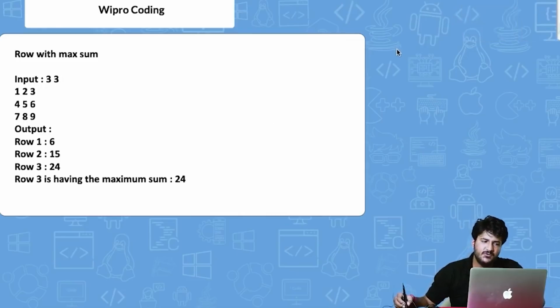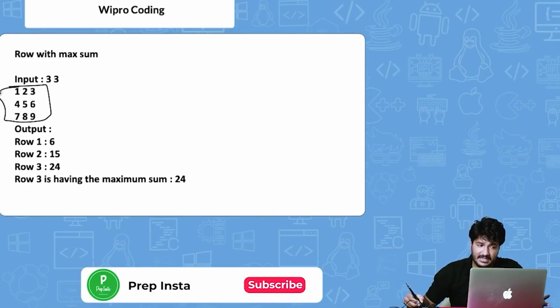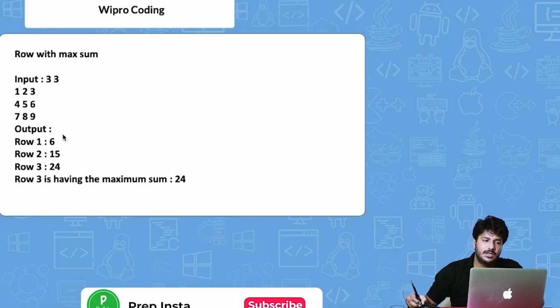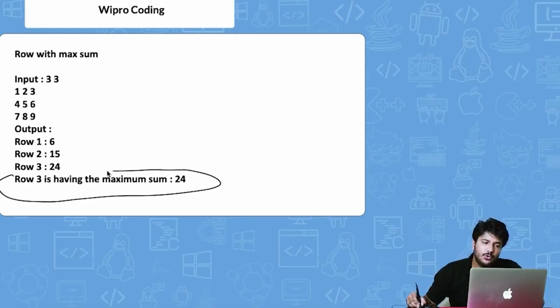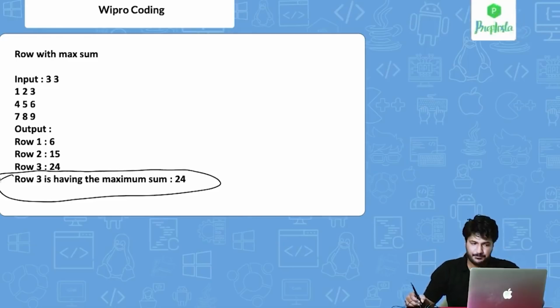So the first input will be this, and then you will input the array itself from the user or from the compiler itself. And then what you have to do is first print the sum of each row. So 1 plus 2 plus 3 is basically 6, correct? Then again 4 plus 5 is 9, 9 plus 6 is 15. Then again same thing for this, 16. So you have to print the sum of each row, and then finally you have to print which of the rows has the maximum sum.